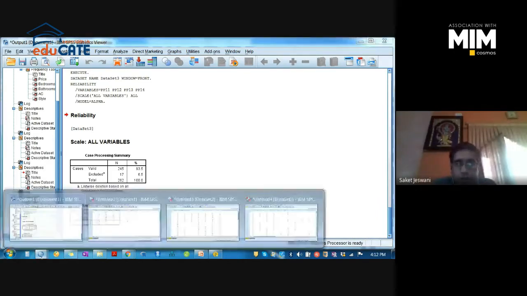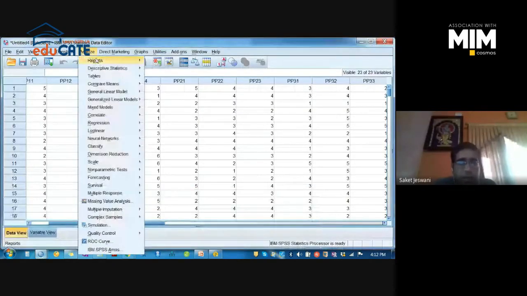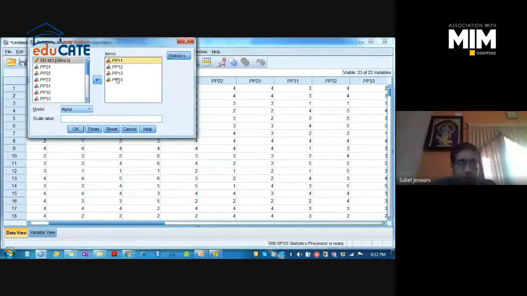So let's check other variables also, whether they are consistent and reliable, whether internal consistency reliability is there or not. Go to Scale, Reliability Analysis, take back all the 4 items, then we will check the second variable. PP2 has 3 items, transfer them and click on OK.